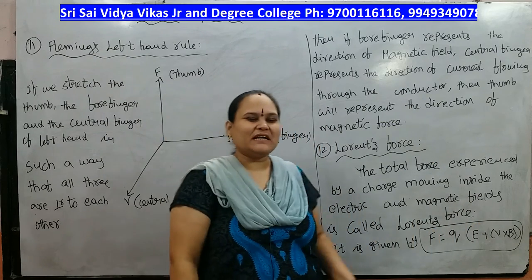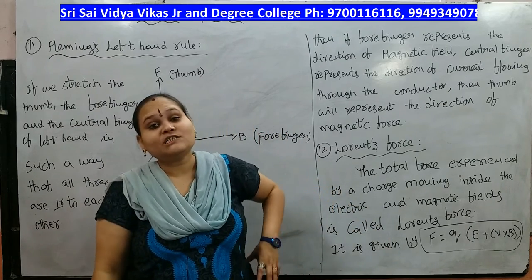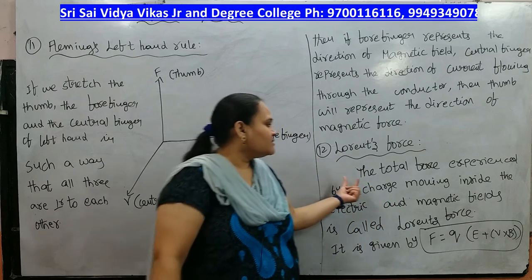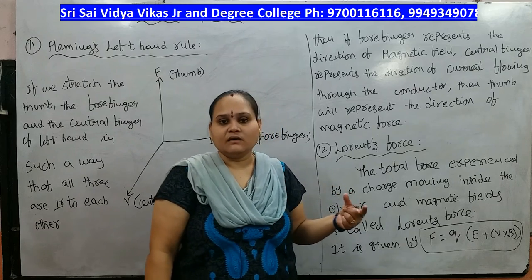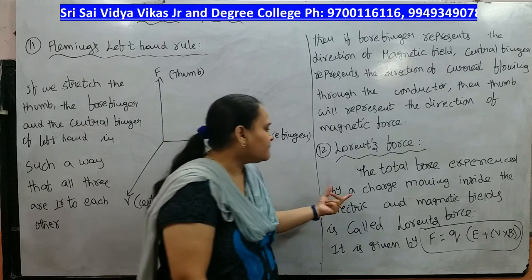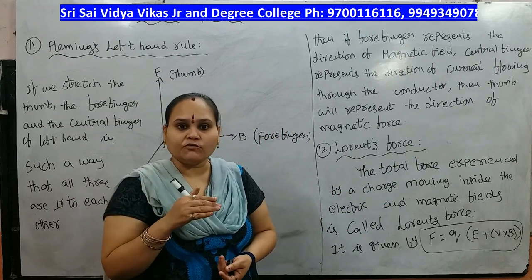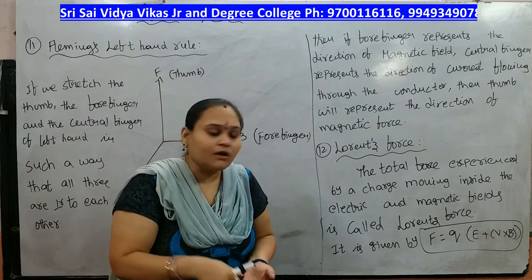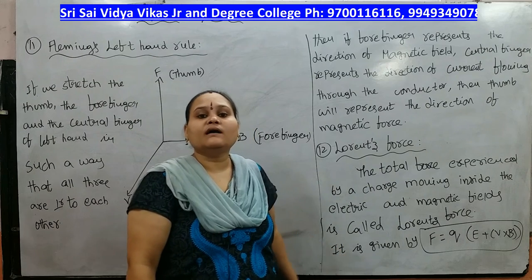Next one is the Lorentz force. Lorentz force is very simple. The formula is very important: F equal to Q into E plus V cross B. What is meant by Lorentz force? The total force experienced by a charge moving inside an electric field and magnetic field is called the Lorentz force.